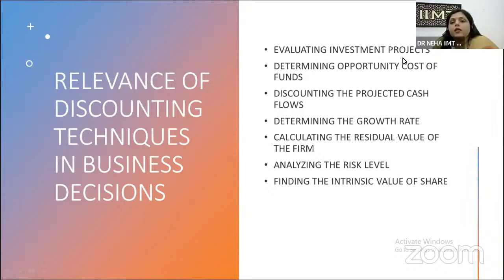And next we have determining opportunity cost of funds. Whenever a manager has to take a decision between different alternatives, I can say different investment projects, like where to invest, whether to issue shares, whether to take the shares of any other company, whether to take government securities, that decision is very important, and so much effort is to be taken on these decisions.